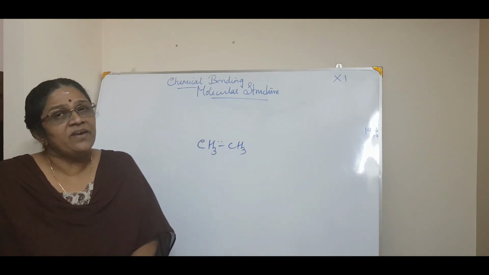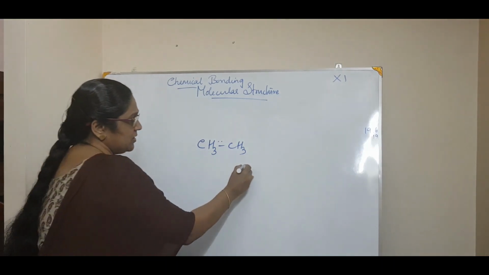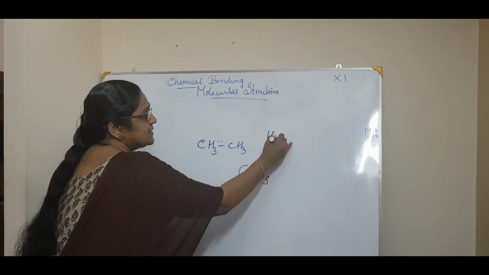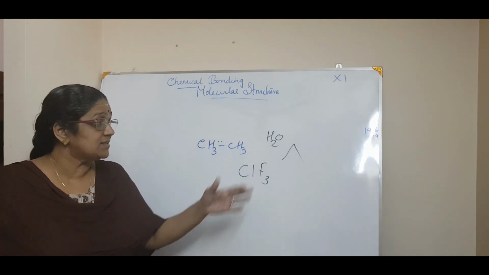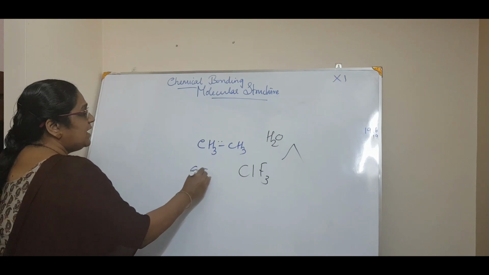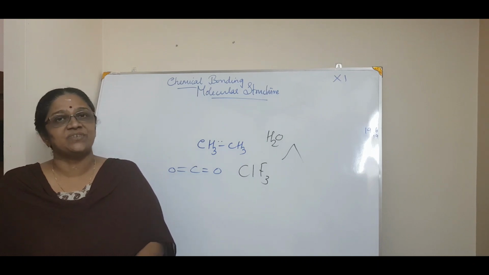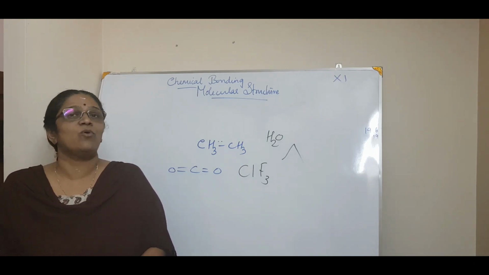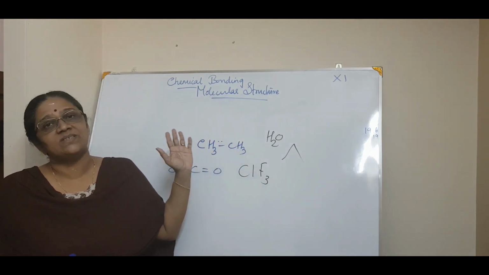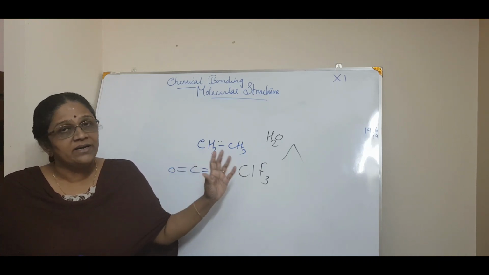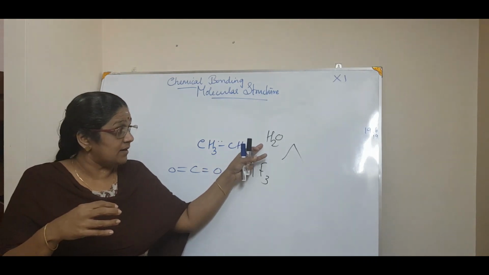And you may be wondering why such molecular shapes. If I say that ClF3 has got a T-shaped structure, or I may say water has got a bent structure. Now why does that structure happen? For example, carbon dioxide has got a linear structure, but water has got a V-shaped or a bent structure. Why does that happen, or why does the water molecule have a bent structure? So all these things we can come across in this chapter. That is why I called it the backbone of chemistry. Here you are dealing with why that happens.